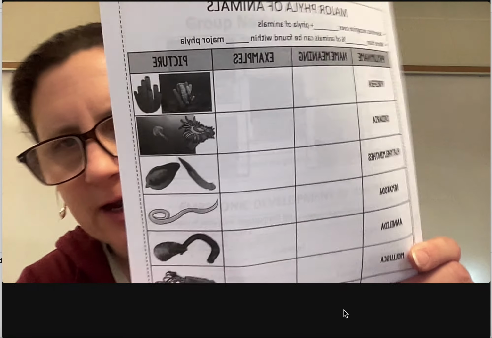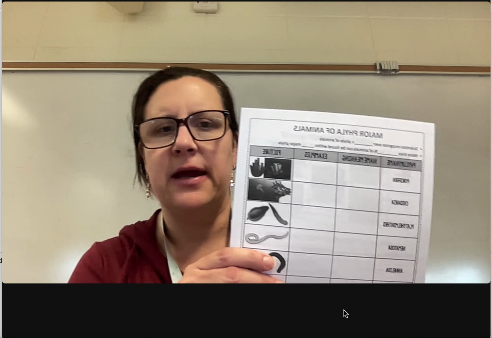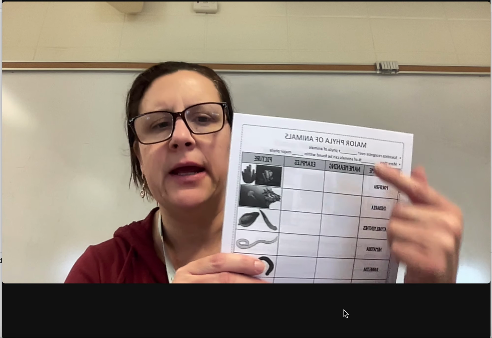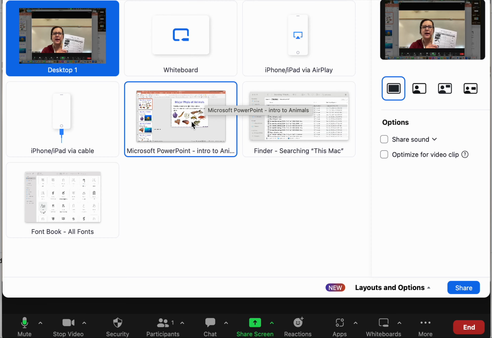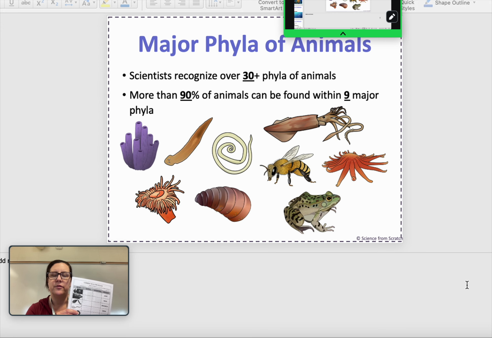So go ahead and take out this packet. Hopefully the sub gave it to you already. Please write your name on it. And you'll notice there are some blanks. So I'm going to go ahead and go through the notes with you here so that you'll know exactly what to write down.